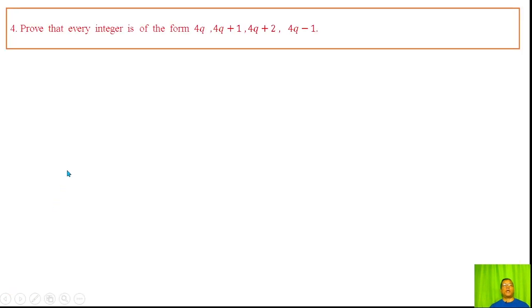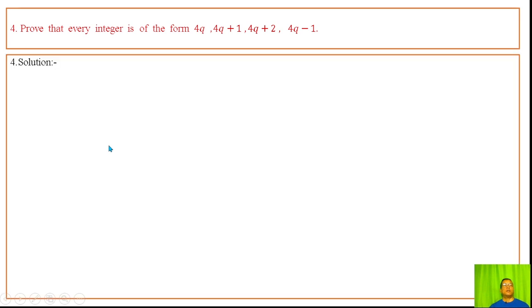Question number 4. Prove that every integer is of the form 4q, 4q plus 1, 4q plus 2 or 4q minus 1. We will prove that every integer has one of these forms.